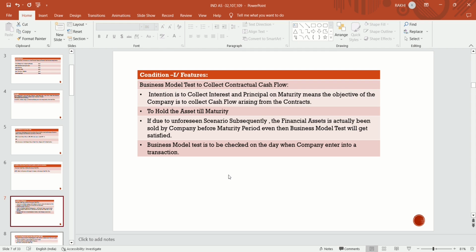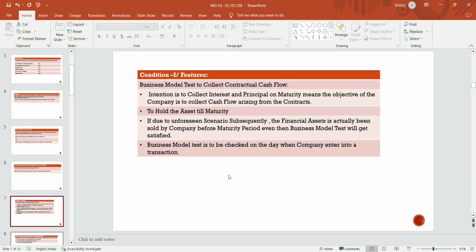If, due to any unforeseen circumstances, subsequently, not at the time of recognition but after initial recognition, the financial asset is actually sold by the company before maturity, even then the business model test will still be satisfied.